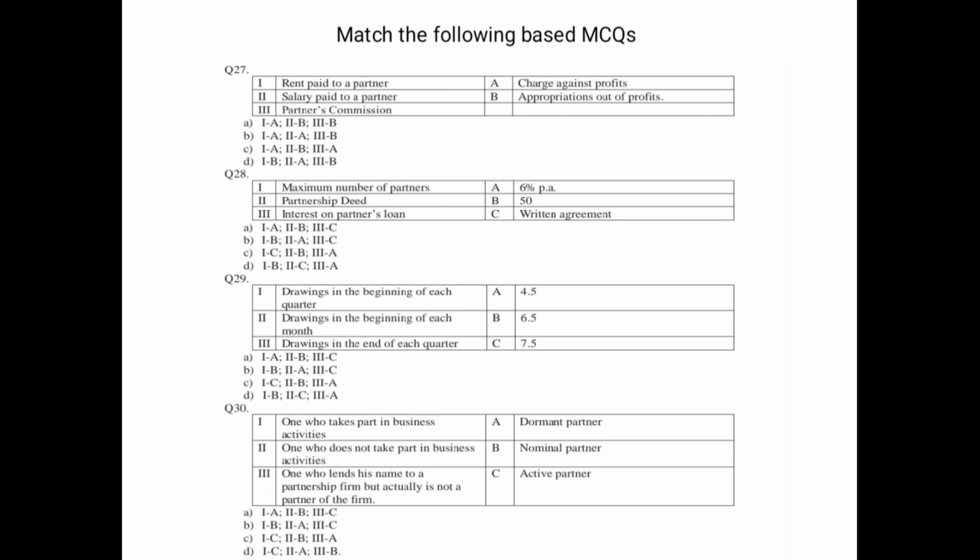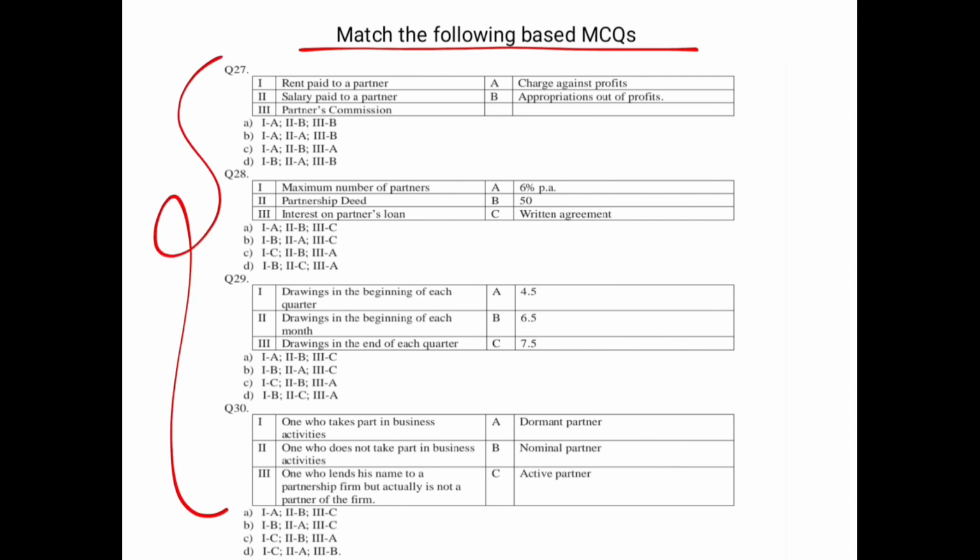Let's move towards the last pattern of your MCQs, which is the match of the following. In such questions, you have to keep the correct answer in your mind and mark the right answer. Look at question 27, let me just zoom it.